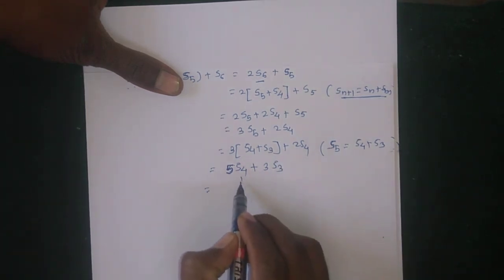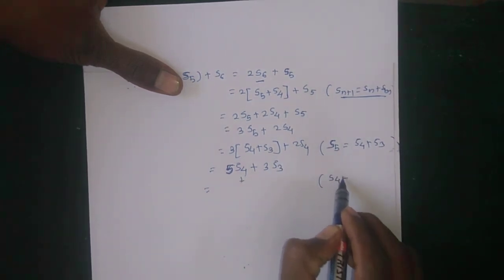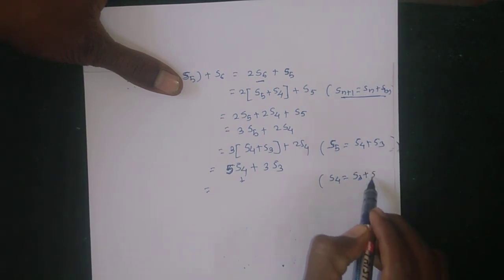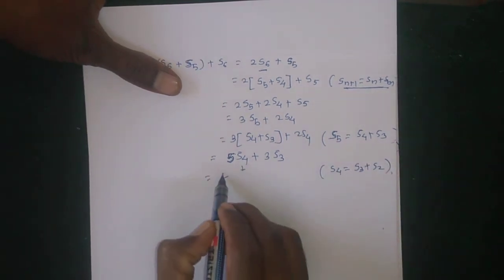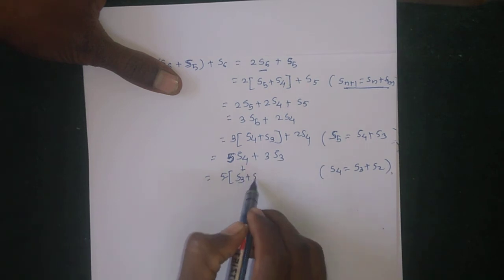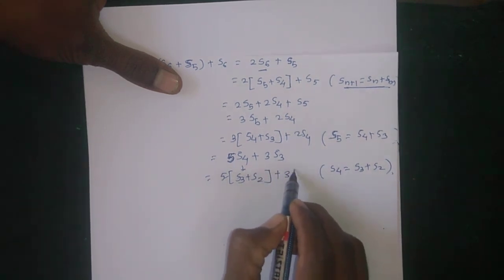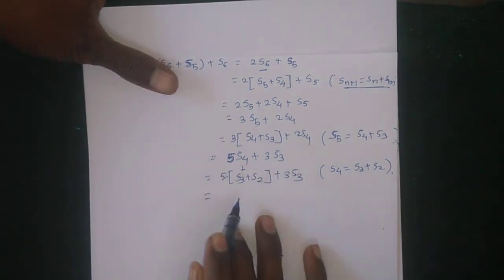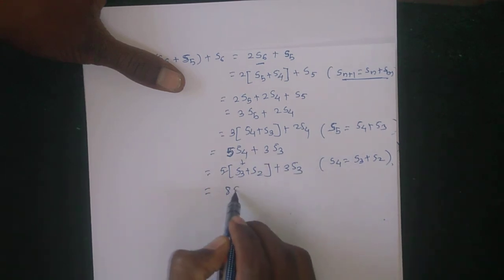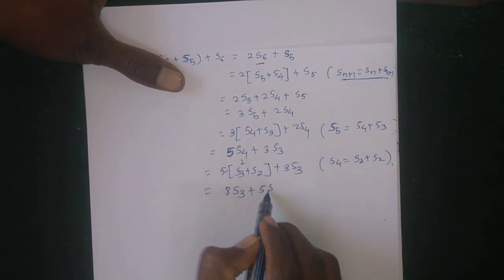Again put the value of S4, which is S3 plus S2. Then 5 times S3 plus S2, plus 3S3. 5 plus 3 gives 8S3 plus 5S2.